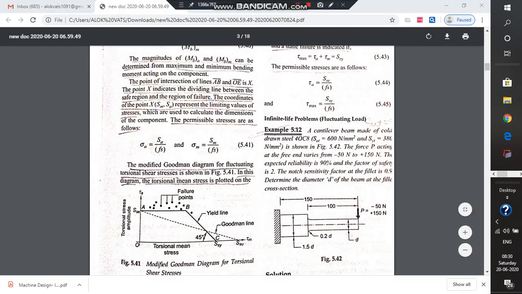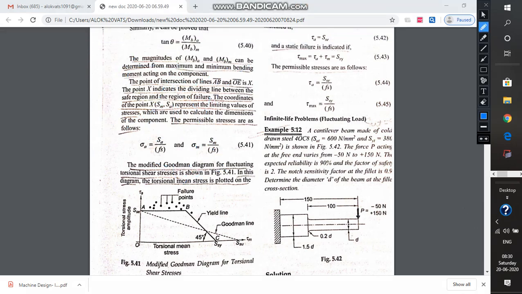Under those conditions, it has also been observed experimentally, and this was the sigma a portion, this was the sigma m, and up to a certain extent this was sigma a. And now what was this point? This point was the endurance limit defined by SC.